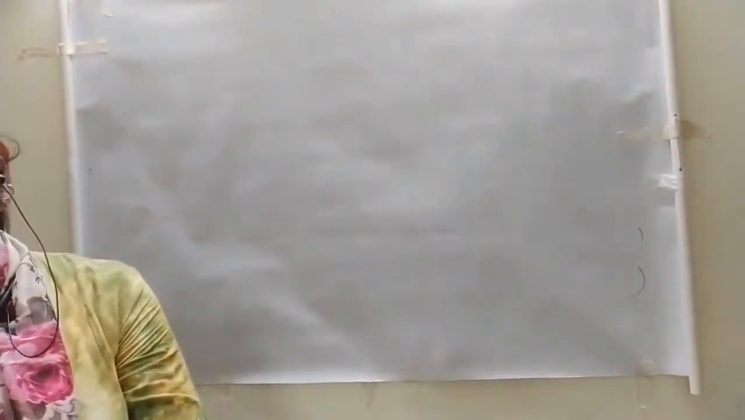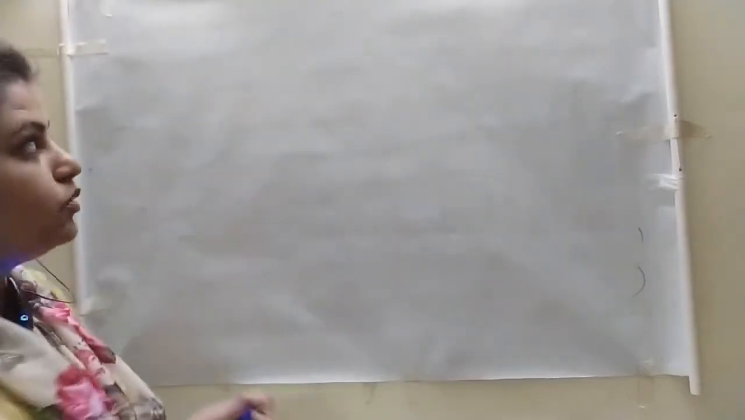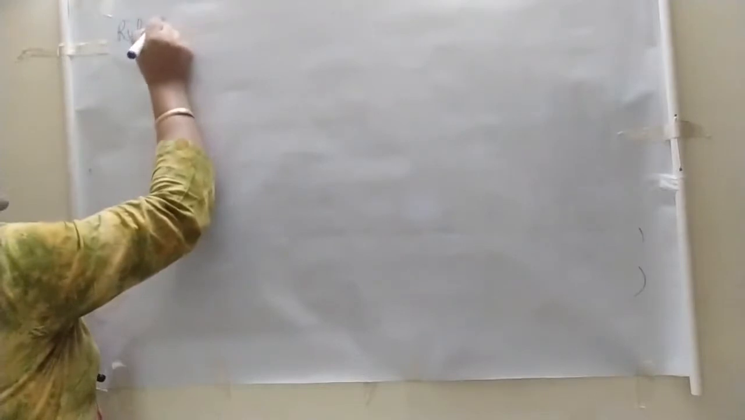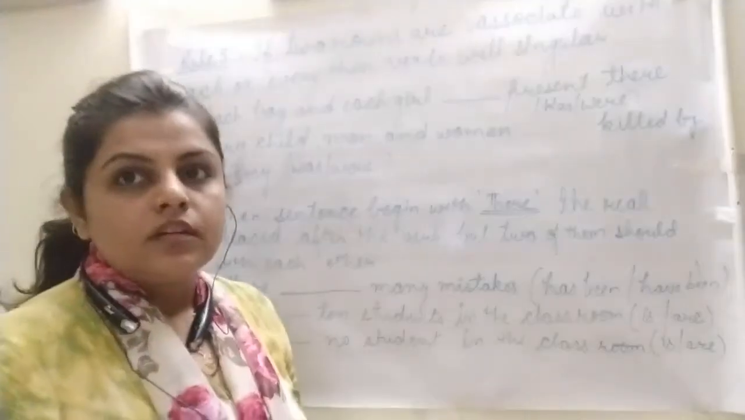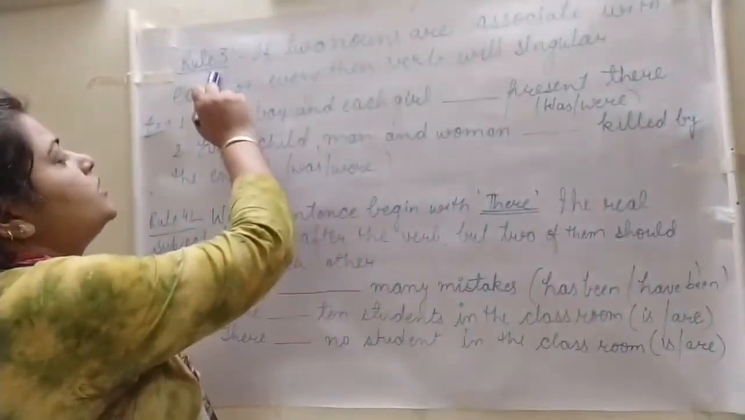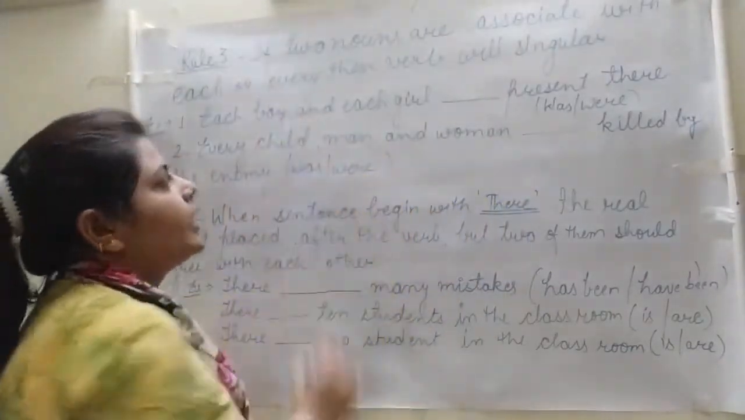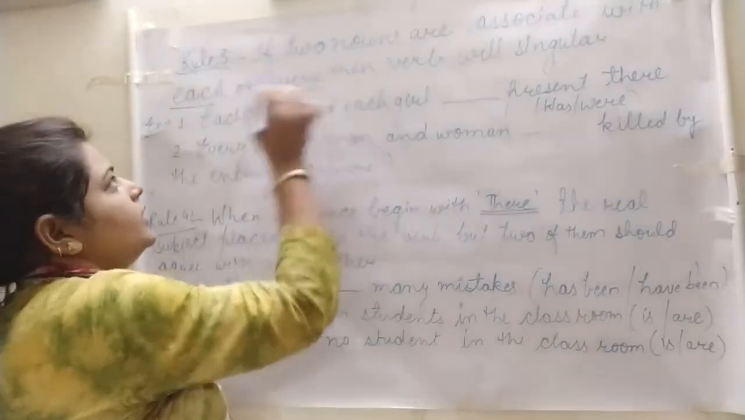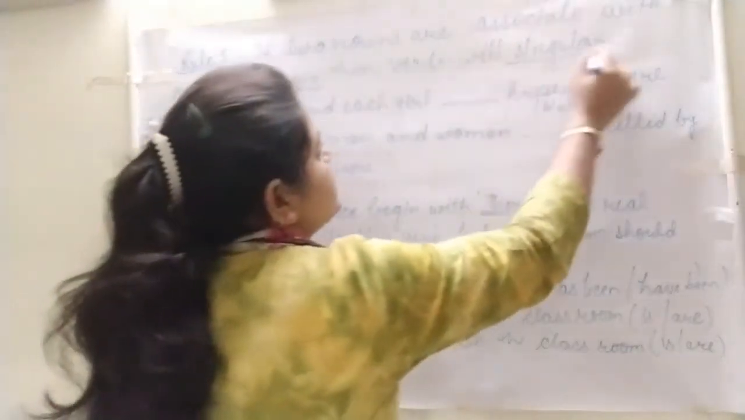If two nouns are associated with each and every, then the verb will be singular. Two nouns are there. Rule number 3. Okay, now we'll proceed with rule number 3. What is rule number 3 saying? If two nouns are associated with each or every, then the verb will be singular.